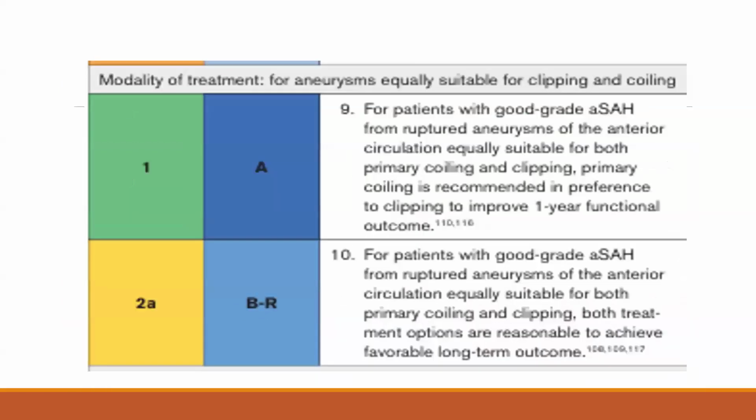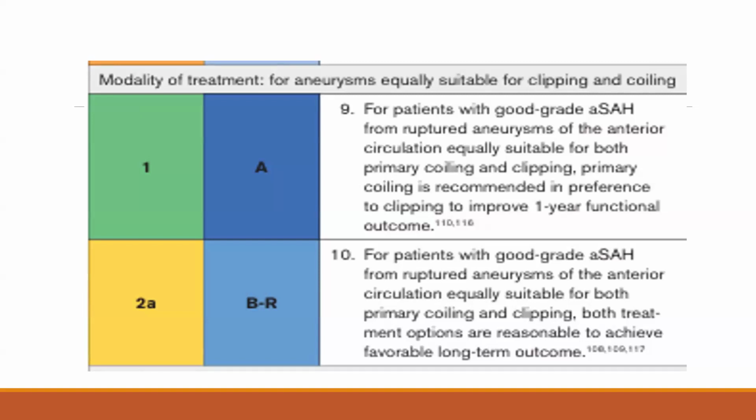For patients with good grade SAH from a ruptured aneurysm of the anterior circulation who are equally suitable for both primary clipping and coiling, primary coiling is recommended in preference to clipping to improve 1-year functional outcome. This statement has class of recommendation 1, level of evidence A.